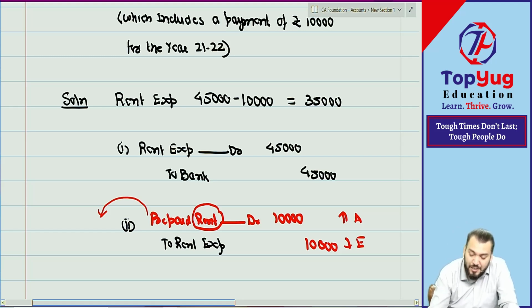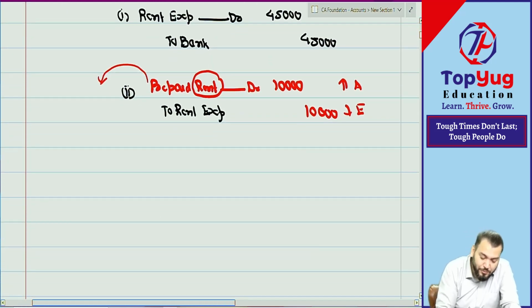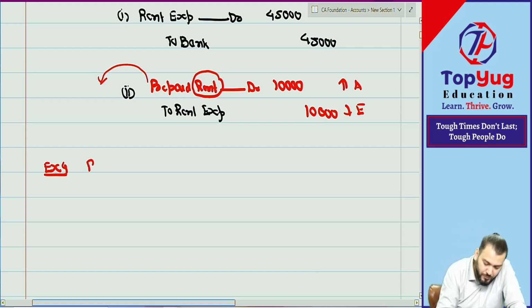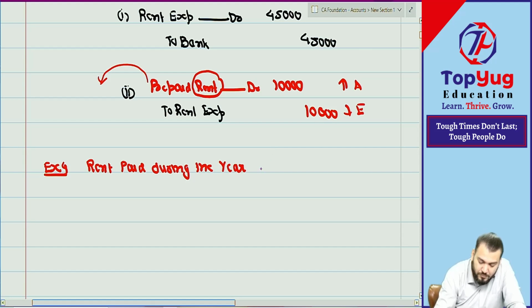We will give a note for this. But have you understood this? Can you do one example on your own? Example number 4. You do this example on your own. Correct? Rent paid during the year 2021, which financial year I have given, is equal to 1 lakh. Correct?